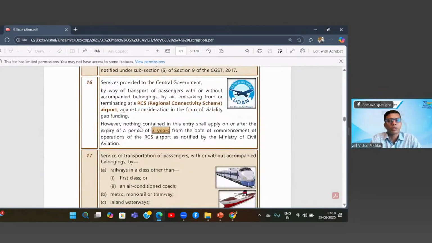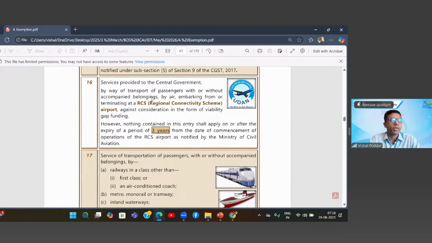Then entry 16 covers a specific scenario where transportation by air is given exemption. What is the reason? The government wants to develop some smaller airports. If you observe in the past few years, some new airports have come up, and many of these may not be in a very prime location or city.